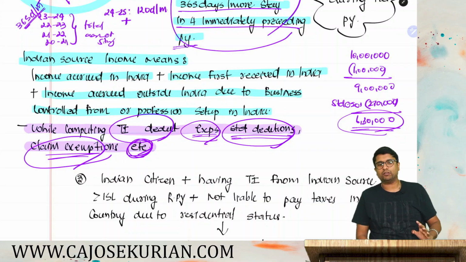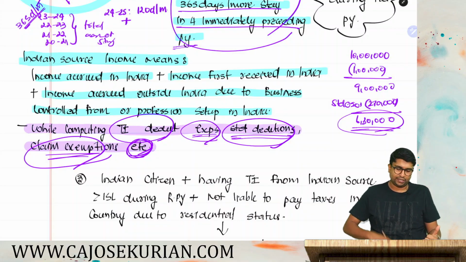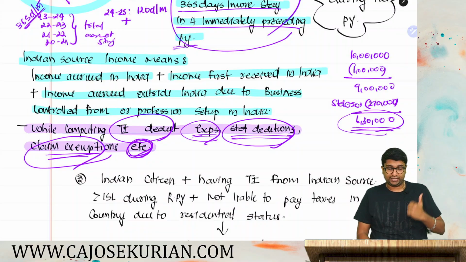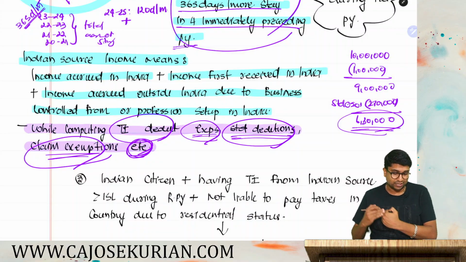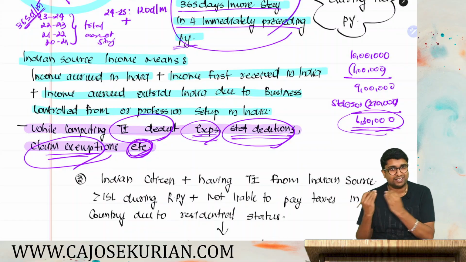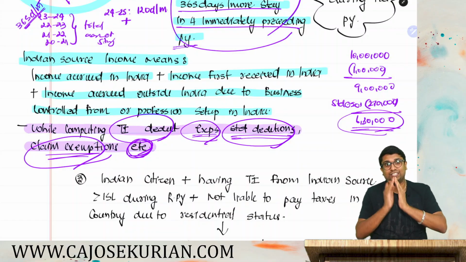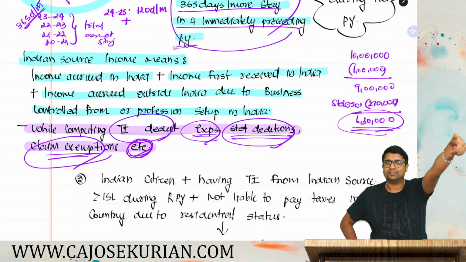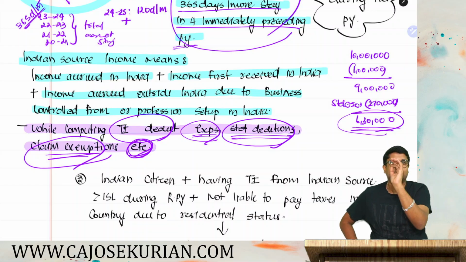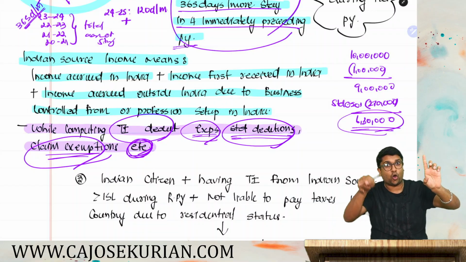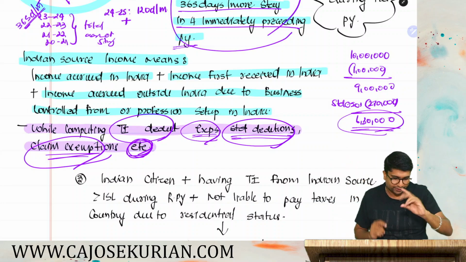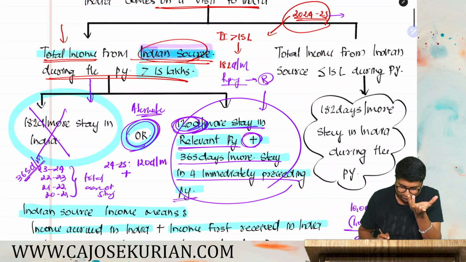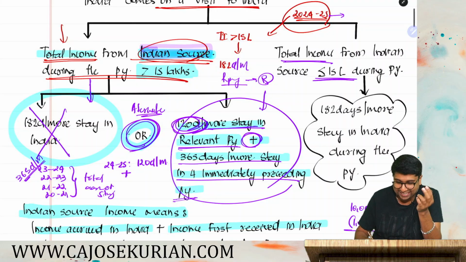So three things you have to consider. Number one, income accrued in India. Number two, income received in India. And number three, income accrued outside India due to business controlled or profession set up in India have to be considered for the purpose of determining whether the total income exceeds 15 lakh or more. If it exceeds 15 lakh, two conditions: 182 days or more, or 120 plus 365.